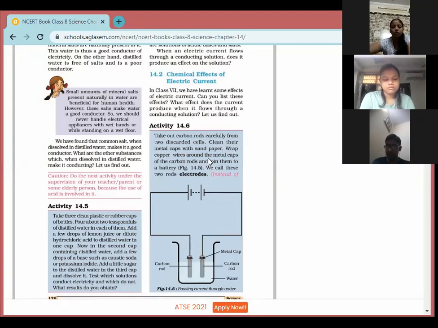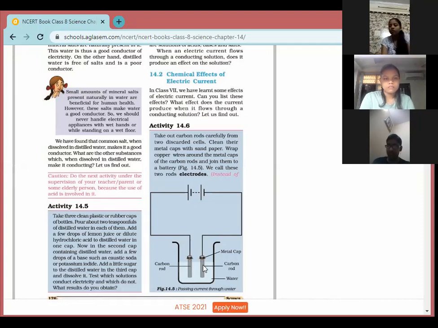Wrap copper wire around the metal cap of the carbon rods. I hope it's clear to you. This is a metal cap, and what have you wound on the metal cap? That is a copper wire to make it more conducting. And those copper wires are joined with the battery. Okay? Setup is clear to you.